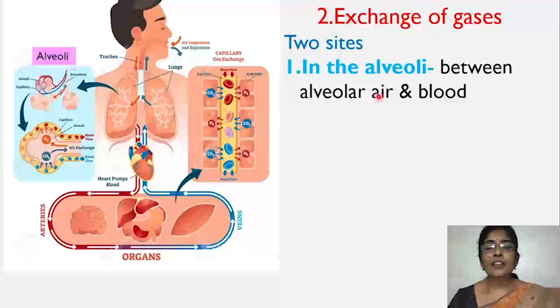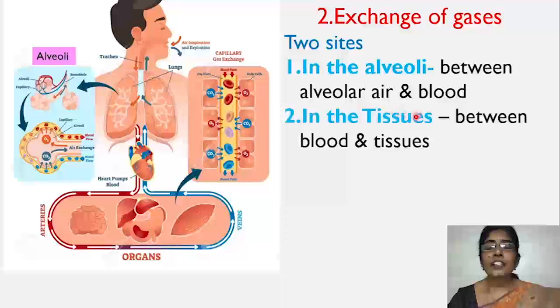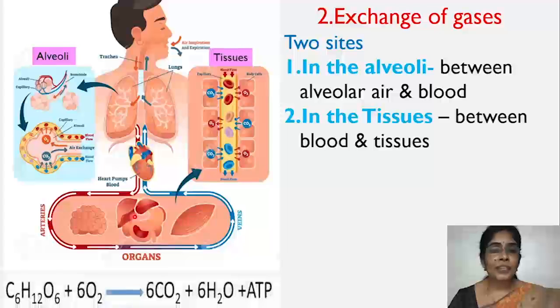And second site of gaseous exchange is tissues. Oxygen-rich air is supplied to the organs. Inside the organs, many tissues are present. In the cells of the tissues, the cellular respiration takes place. Oxygen is utilized for the production of energy, and as byproduct of this oxidation of food materials, carbon dioxide is formed. Now the carbon dioxide present in the tissues, it diffuses into the blood, and oxygen carried by the blood, it diffuses into the cells.